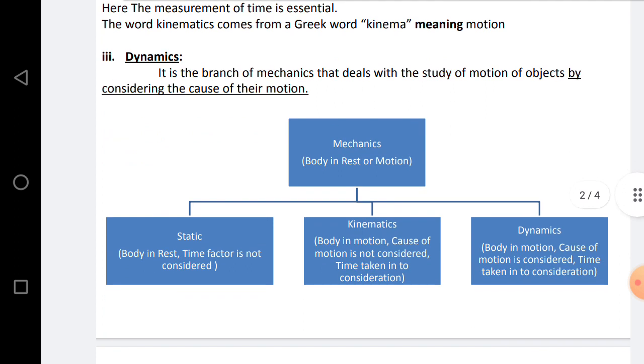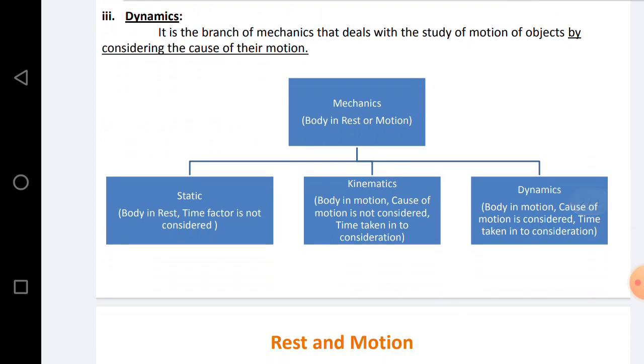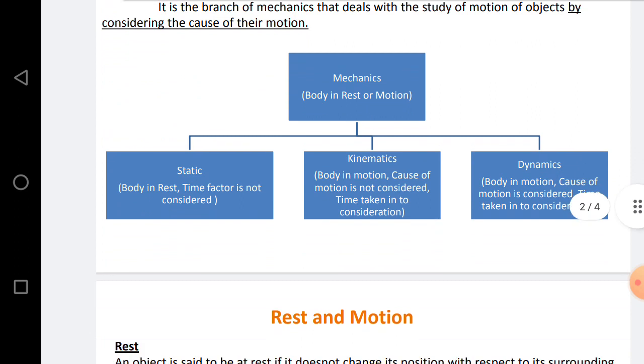So there is a flowchart I am showing you. One is mechanics. We have divided mechanics into three parts: statics, kinematics, and dynamics accordingly. Statics is a body at rest, time factor is not considered. Kinematics, body in motion, cause of motion is not considered, time is taken into consideration. Dynamics, body in motion, cause of motion is considered, time is taken into consideration.